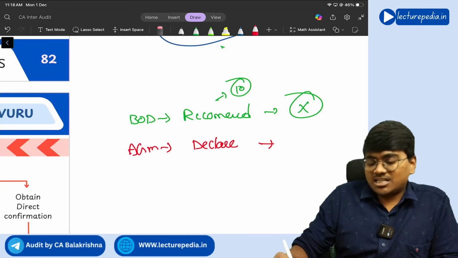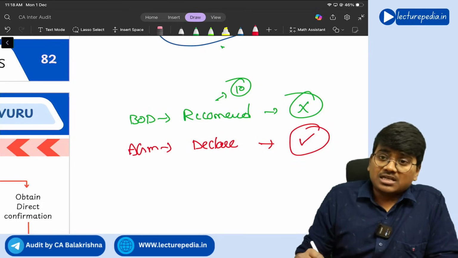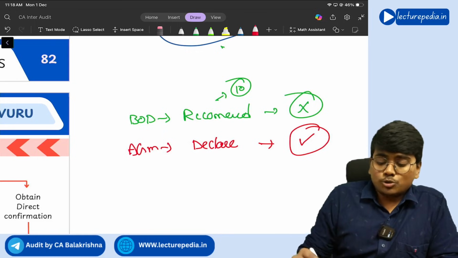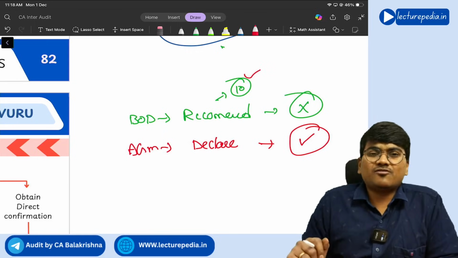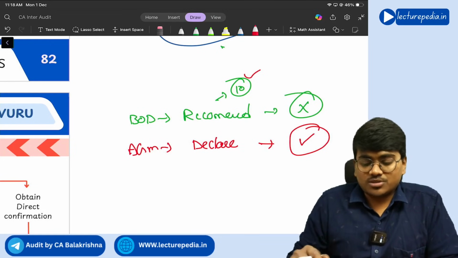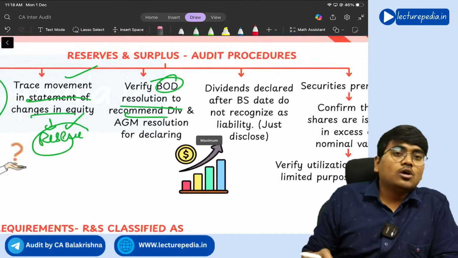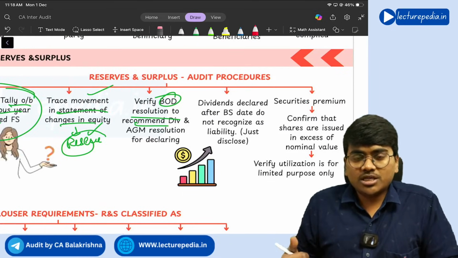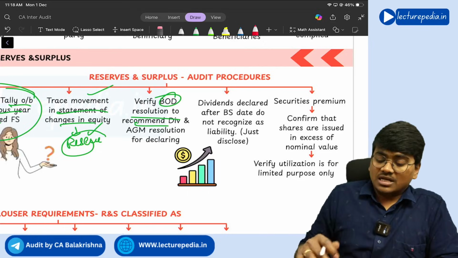Once the declaration has been done, then the liability will arise on the company. And this declaration by the shareholders should be equal to or less than 10 rupees, but not more than 10 rupees, because board of directors have recommended only 10 rupees. Clear? That is the difference between declaration and recommendation. So for declaration of dividend, there will be AGM resolution. For recommendation of dividend, there will be board of directors resolution. You need to see that.